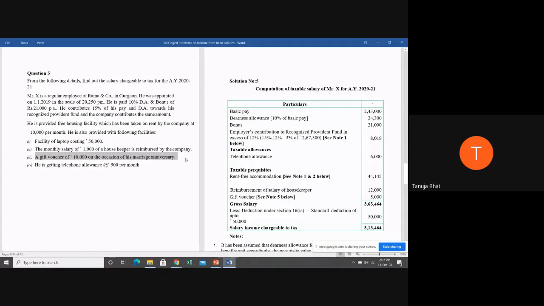A voucher of 50,000 on the occasion of his marriage is given. I told you, any gift voucher, like we had seen the provisions earlier, any gift voucher in excess of 5,000 is going to be taxable. So here only 5,000 is going to be taxable.